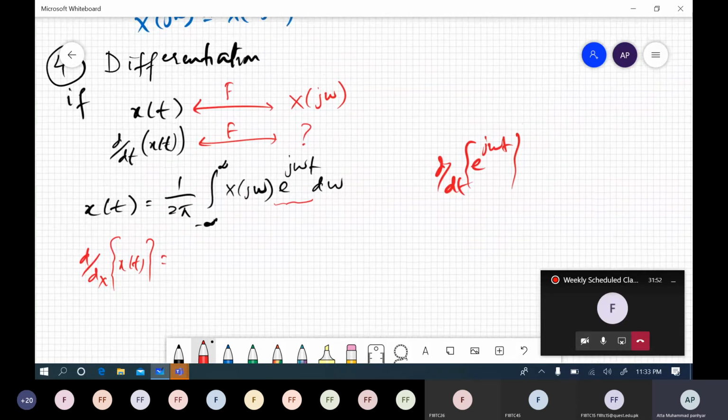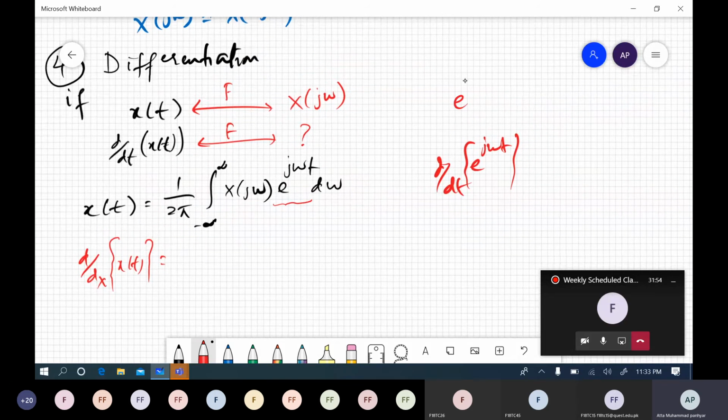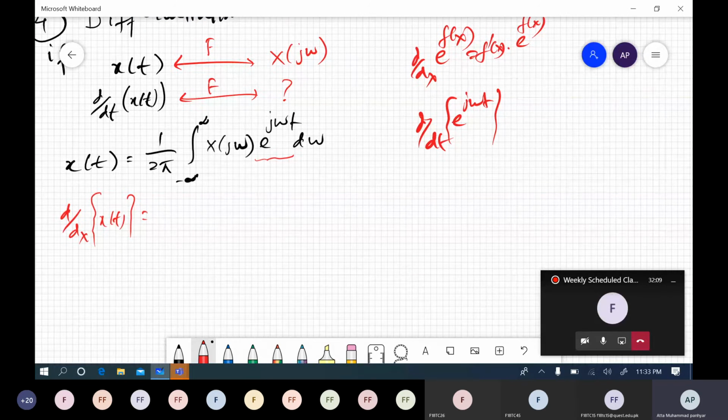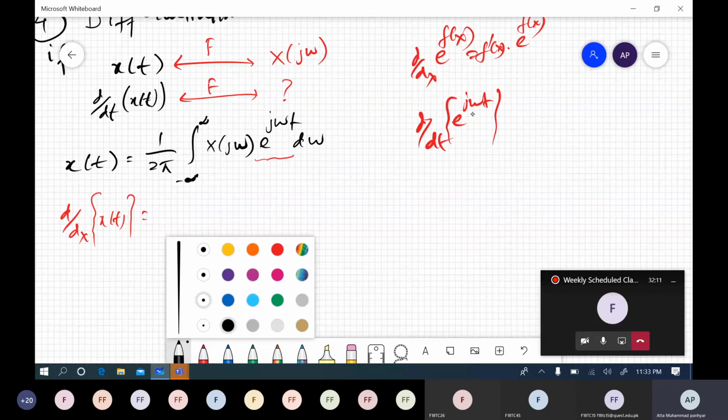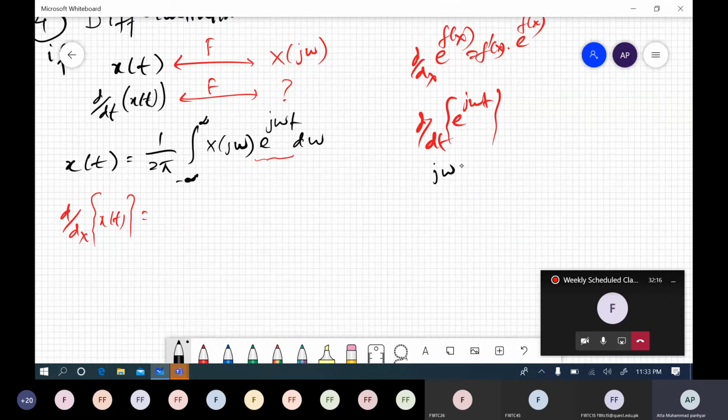First of all, we must know what is the derivative of f of x, right? D by dx of e to the power f of x must be equal to original function e to the power f of x multiplied by derivative of the exponent, right? So what must be the derivative of exponent here? We are derivating with respect to time, so this must be j omega, right? And original function e to the power j omega t.